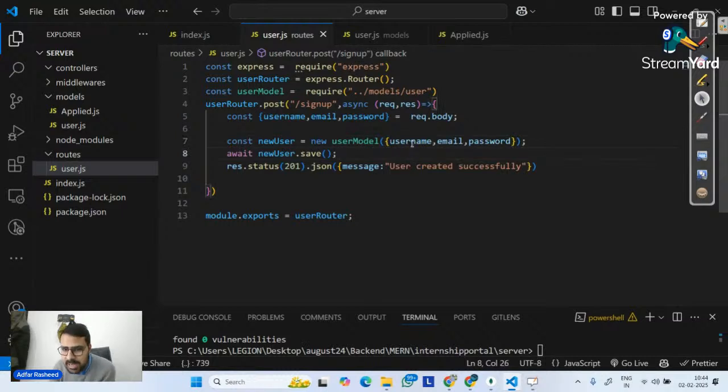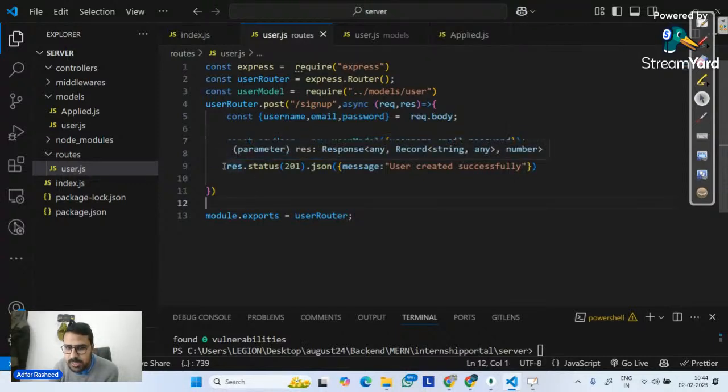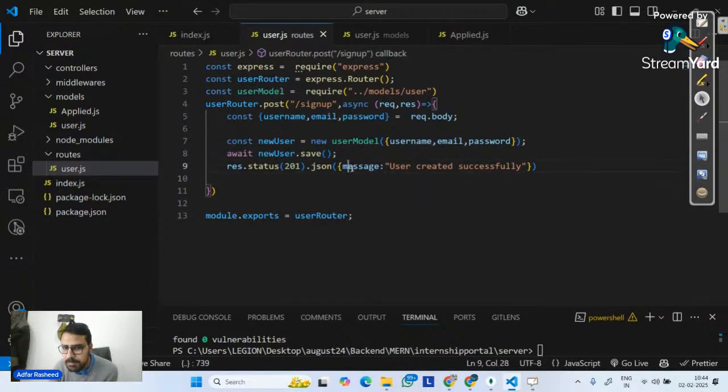It means I am trying to tell it to create an object in the user model with username, email, password. If the key and value are the same, in that case you can simply add only one. I hope that makes sense. And finally save it, and in the response, if save is happening properly, simply say user created successfully. I think this should be very clear now, Anil, right?